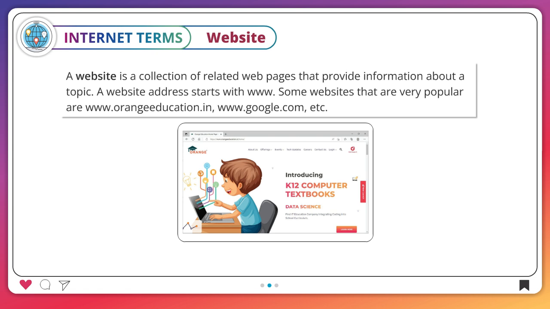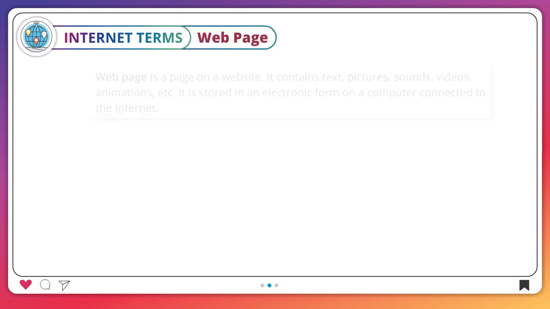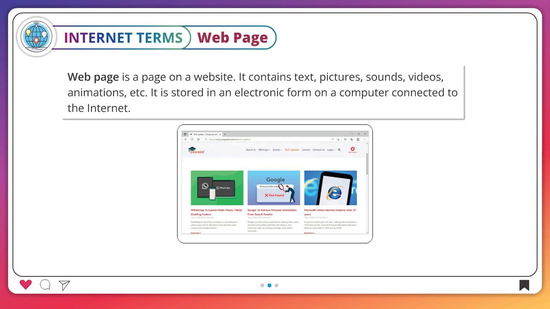Some websites that are very popular are www.orangeeducation.in, www.google.com, etc. Web page. Web page is a page on a website. It contains text, pictures, sounds, videos, animations, etc. It is stored in an electronic form on a computer connected to the internet.